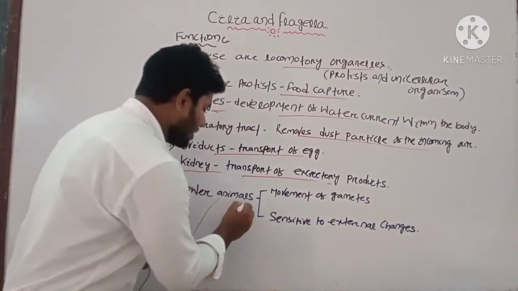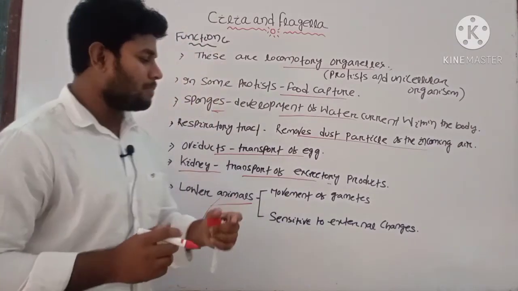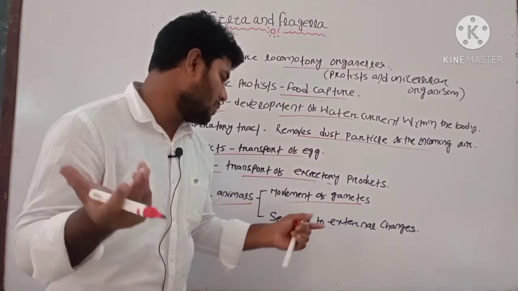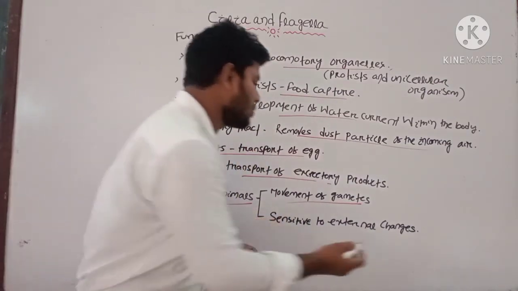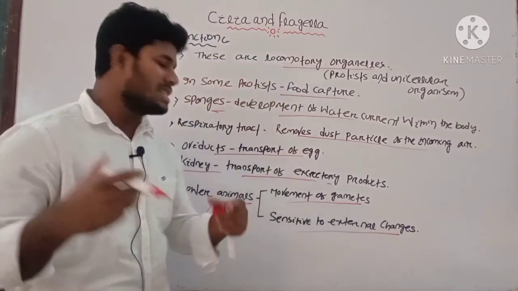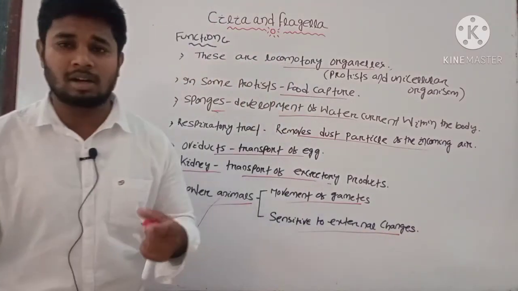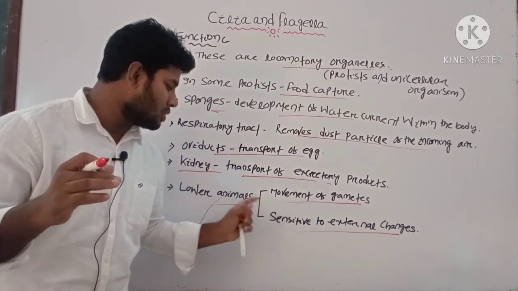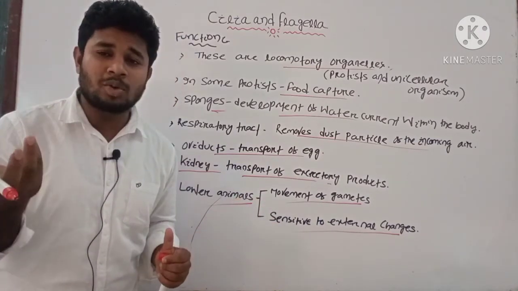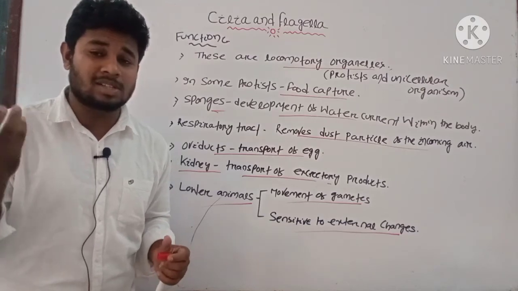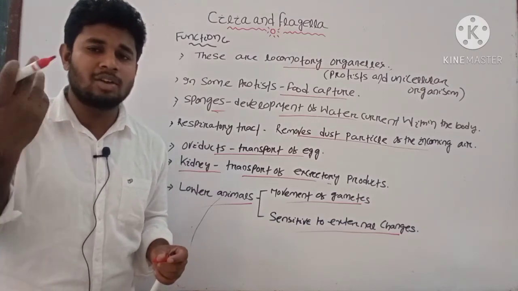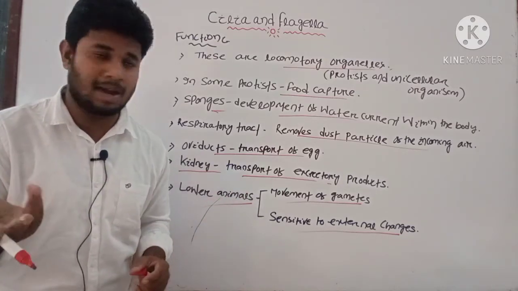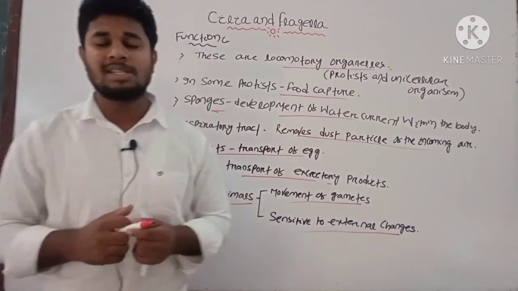Then another important function is that in lower animals, they mainly help in the movement of gametes. Several gametes are moved by the cilia and flagella, which are sensitive to external changes. If any environmental change occurs, they are sensitive to temperature. That is, they are able to identify whether the temperature is lowering or increasing. How? Because of the presence of the cilia and flagella. These are some important functions of cilia and flagella.